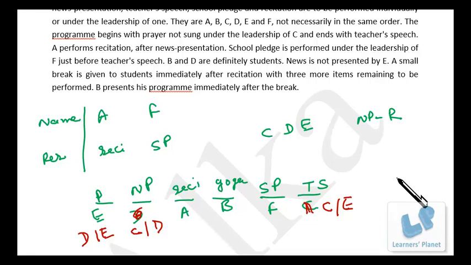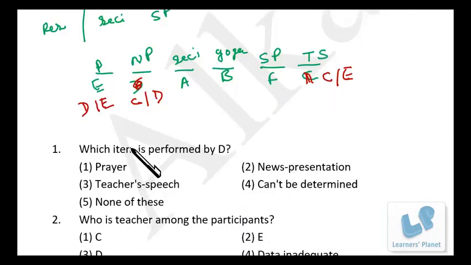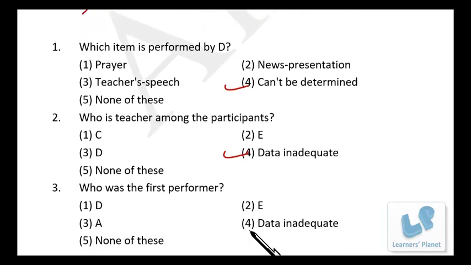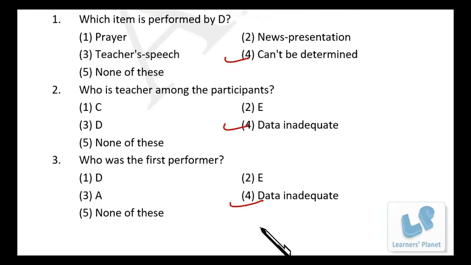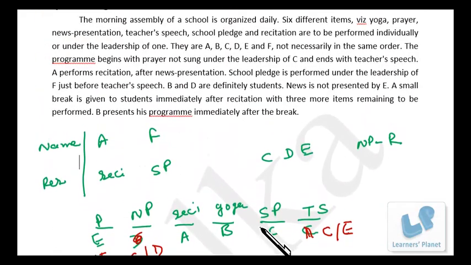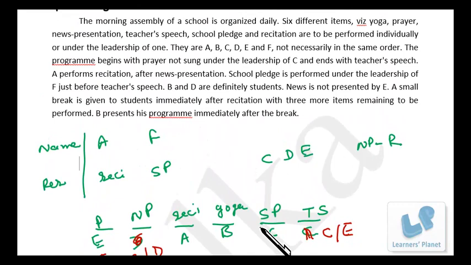So now let's go to the questions. Which item is performed by D? That we cannot say. Who is the teacher among the participants? Once again C or E. So data inadequate. Who was the first performer? That's again data inadequate. So I hope you are clear.